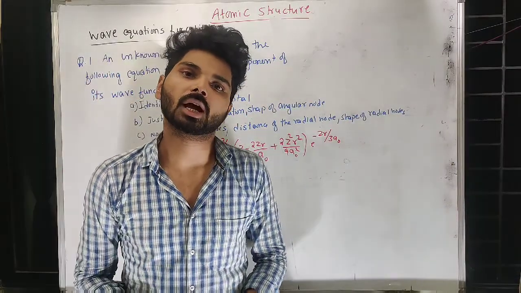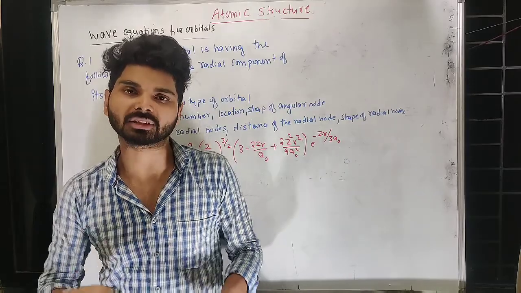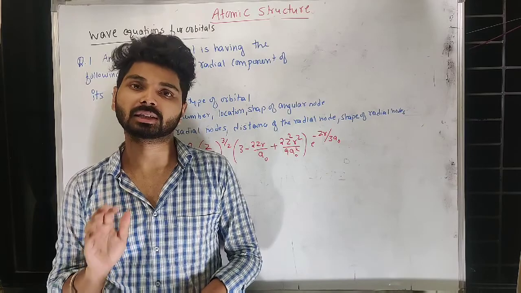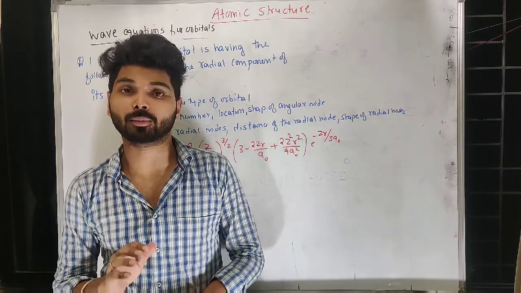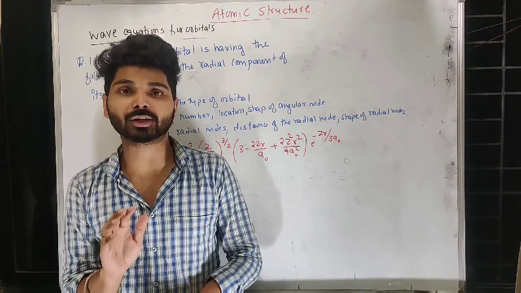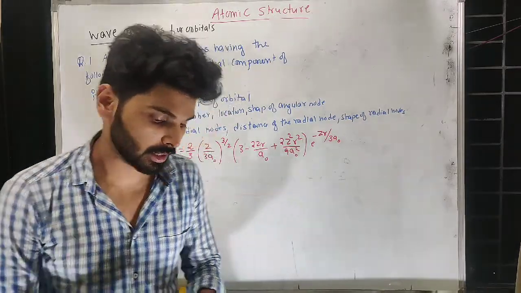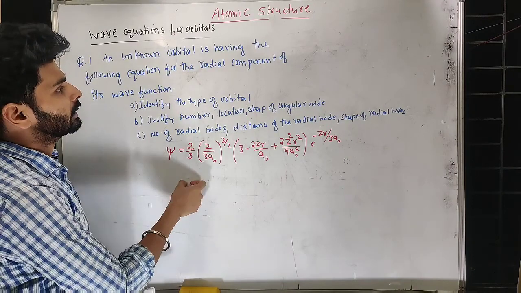Problems based on Schrödinger wave equation. After seeing the different types of wave equation, as I told you, no need to learn these equations by heart. The equation will be given in the problem, except the wave equation of the 1s orbital. You have to learn the 1s orbital wave equation by heart, and it is very simple, which you have already seen. So look at this problem.